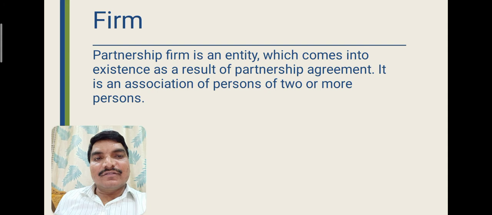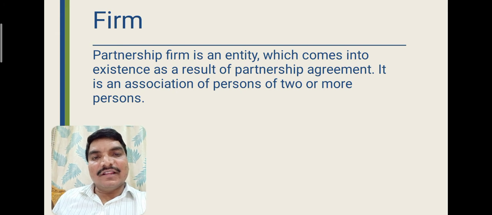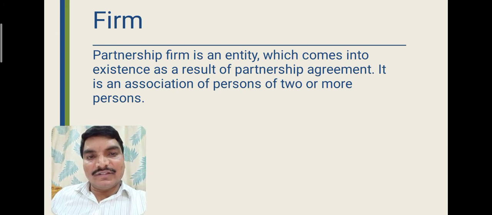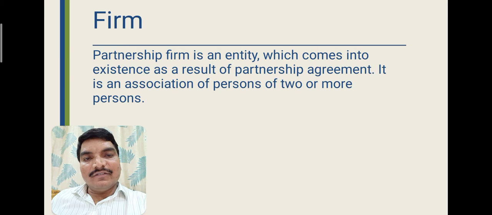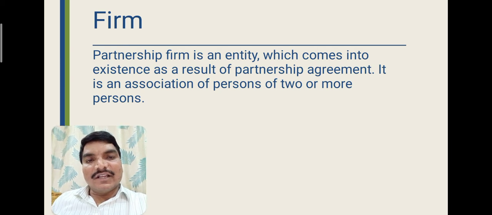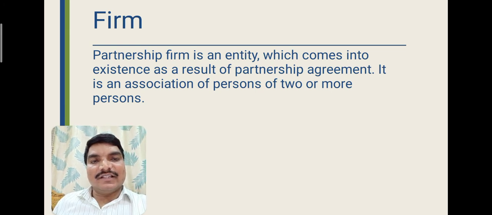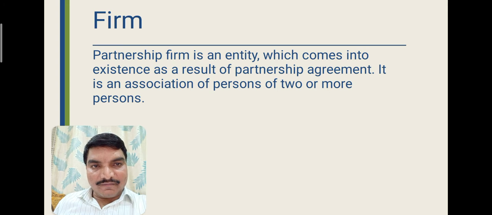It is an association of two or more persons. When two or more persons have a common interest in doing a business and combine together to run a small business with a common agreement, we call it a partnership firm.